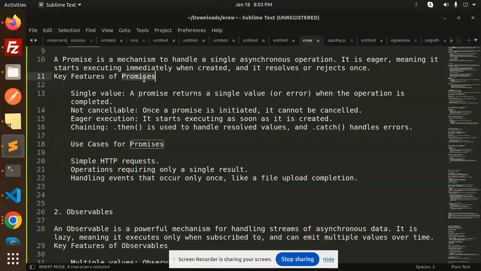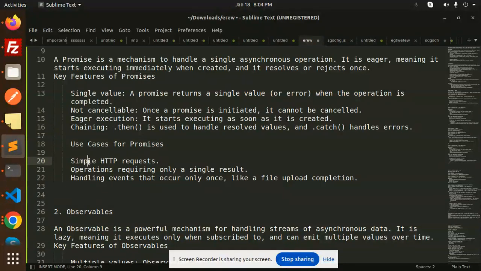Key features of promises. Single value. A promise returns a single value when the operation is completed. Not cancelable. Once a promise is initiated, it cannot be cancelled. Eager execution. It starts executing as soon as it is created. Chaining. Dot then is used to handle the resolved values and dot catch handles the errors.